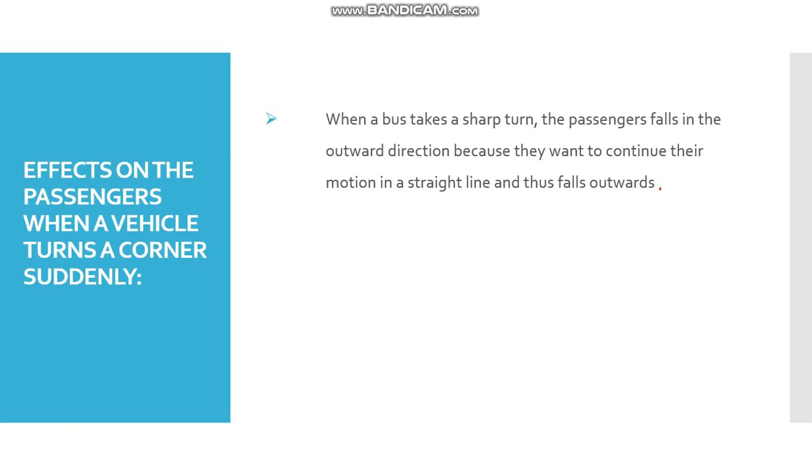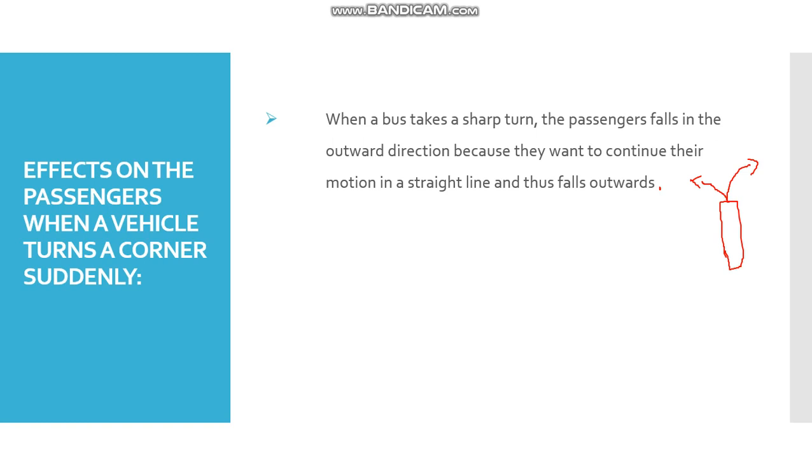For example, if you are moving in a bus or a car, and suddenly this bus takes a sharp turn towards the left, our motion will be in the outward direction, which is on the right hand side. This is because they want to continue the motion in a straight line and thus fall outwards.